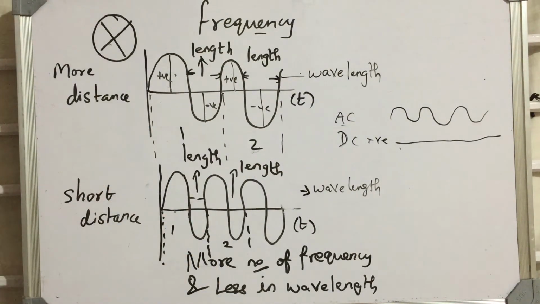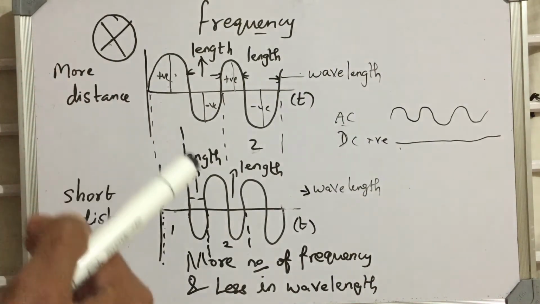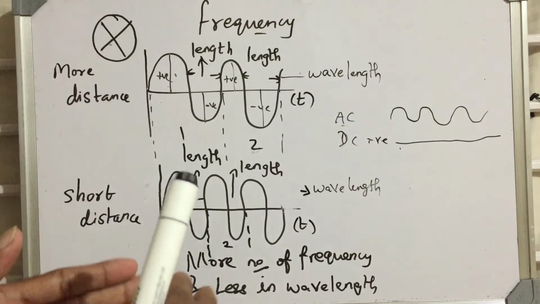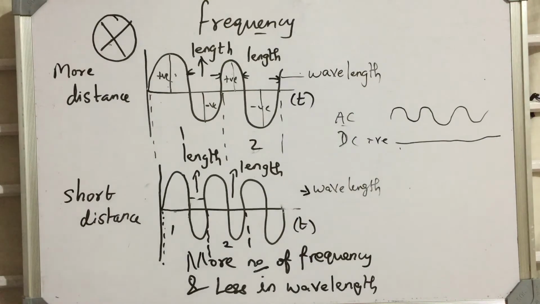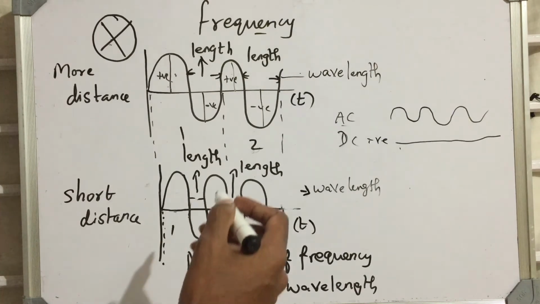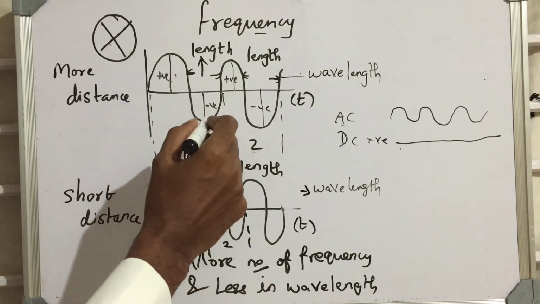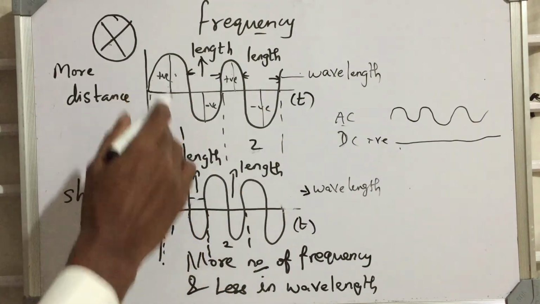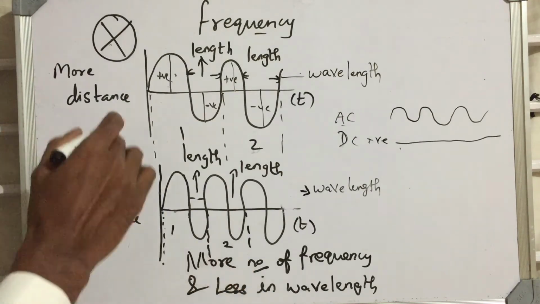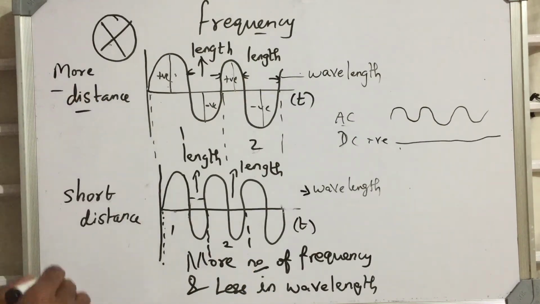This is related to physics only, but in computers we need to understand it. If we are very clear about frequency, then that signal we are going to see in upcoming lectures, so you can understand that. That's why I'm introducing this to you. So please pay attention. This is positive, this is negative, and as well this is positive, this is negative. In both, the positive and negative will be there, but the difference is which can travel more distance and which can travel short distance.